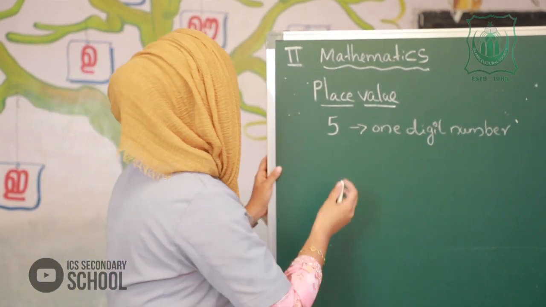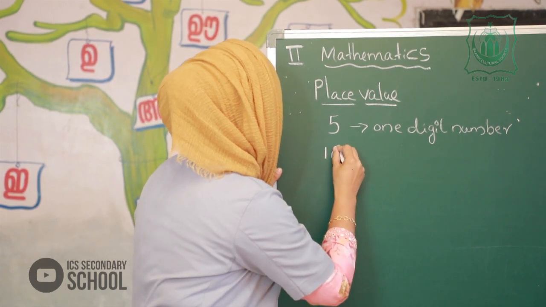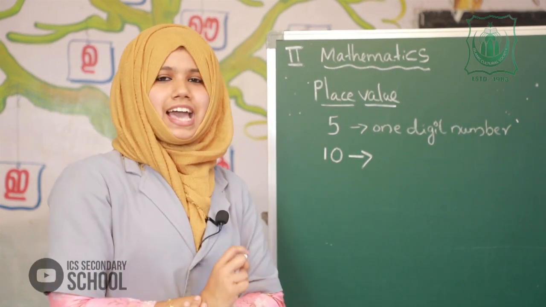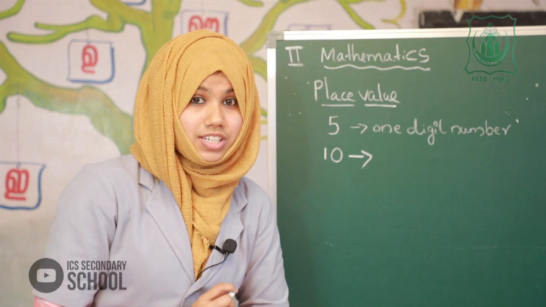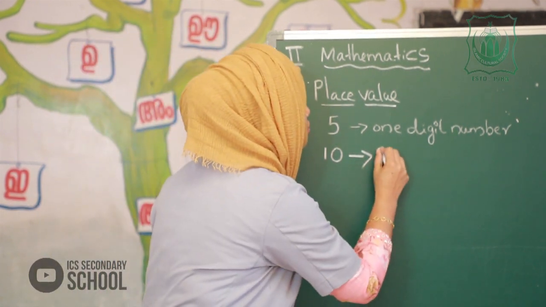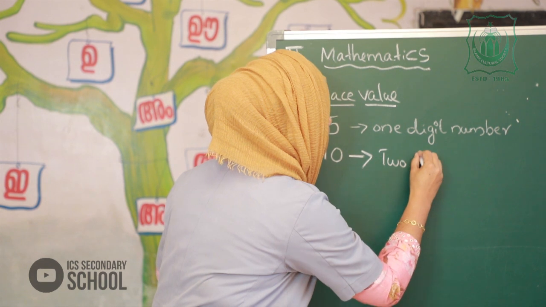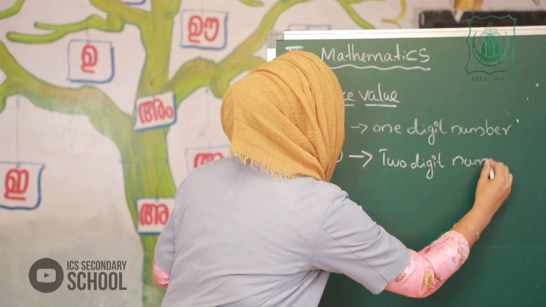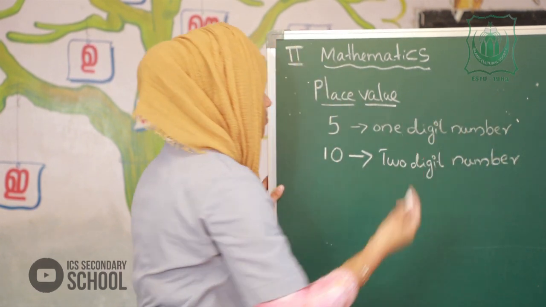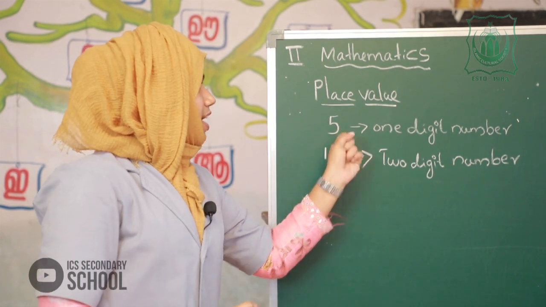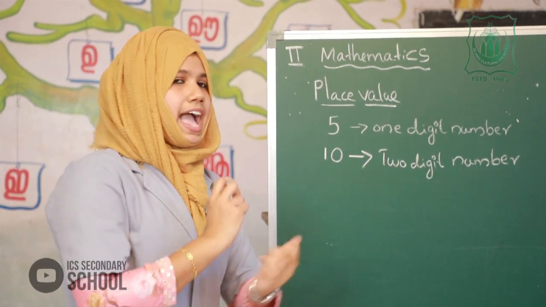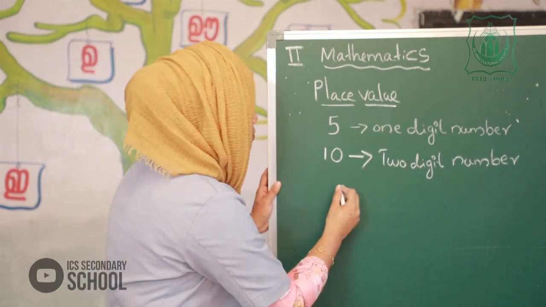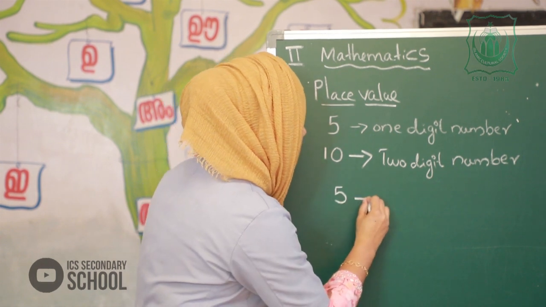Okay. Next I will write a number. Which number is this? Yes, 10. Is 10 a one-digit number? No. 10 is a two-digit number. Okay. 5 is a one-digit number and 10 is a two-digit number. Is it clear?